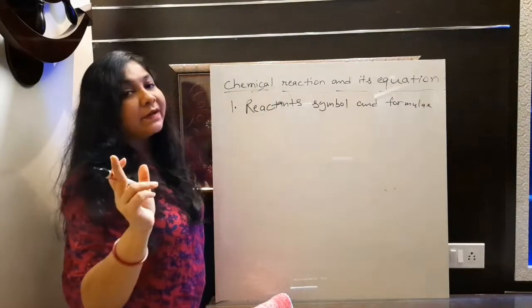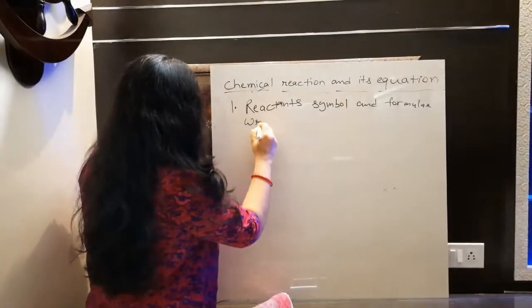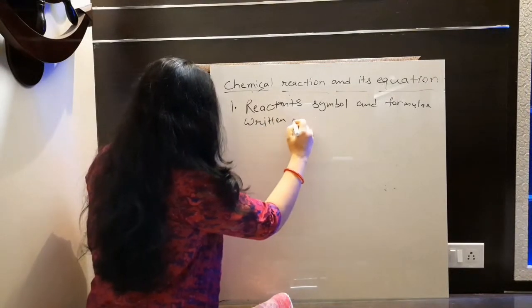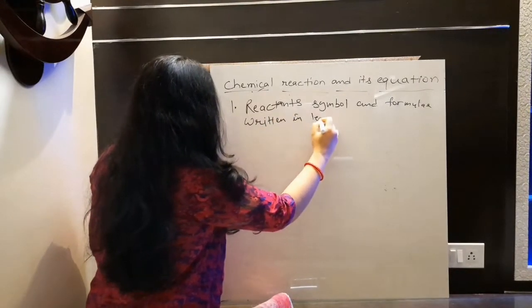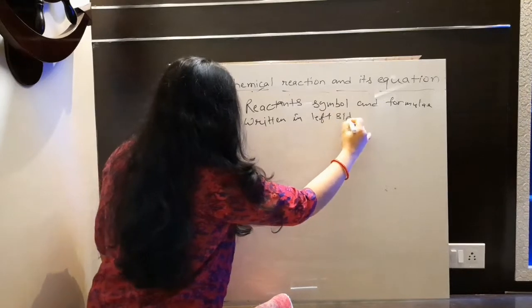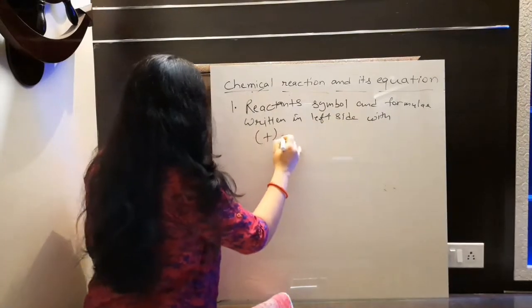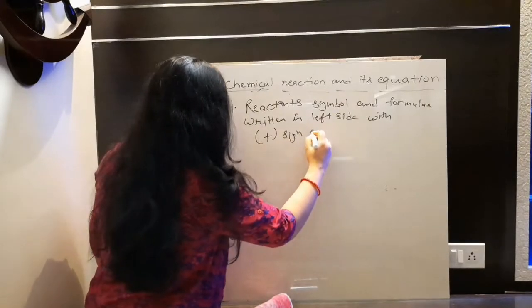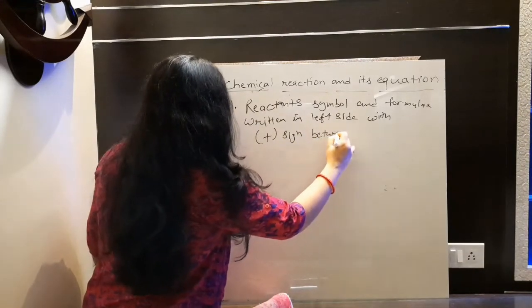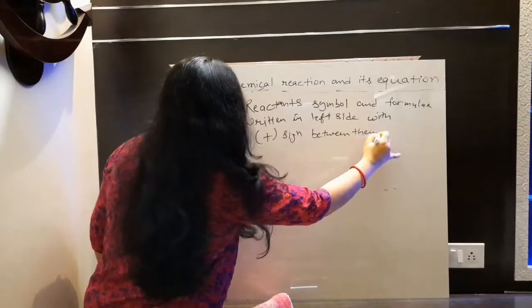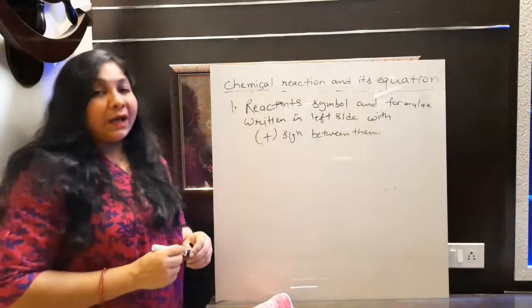Okay, reactant symbol and formula written on the left side with plus sign, okay, between them.